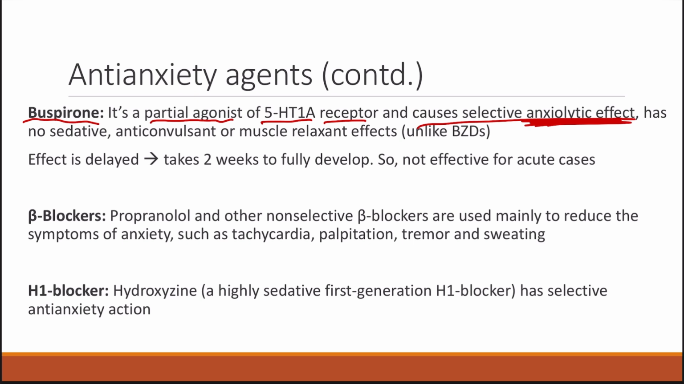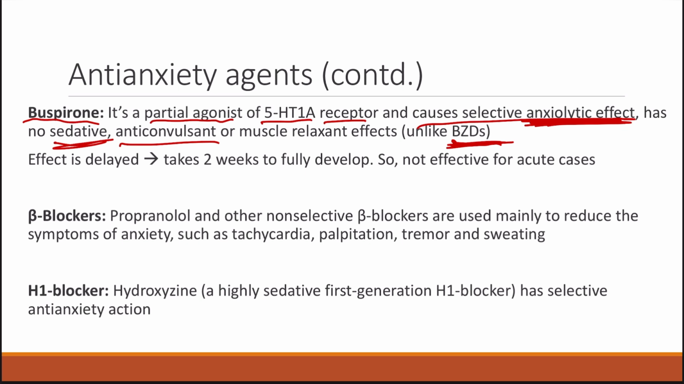So as a result, it is having the effect of serotonin, and it will be causing the anti-anxiety effect. But it is not going to have the side effects which we have seen in the case of benzodiazepines, that is, no sedative action is seen. Also, it is not going to cause any anticonvulsant effect, so it cannot be used as an anticonvulsant, just like how the benzodiazepine is being used.